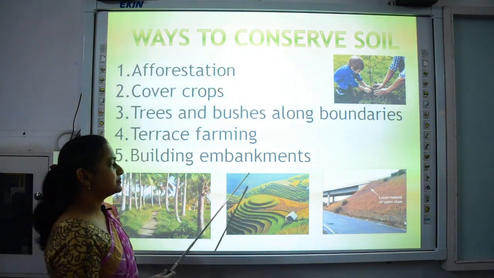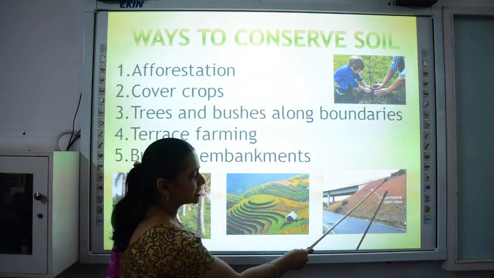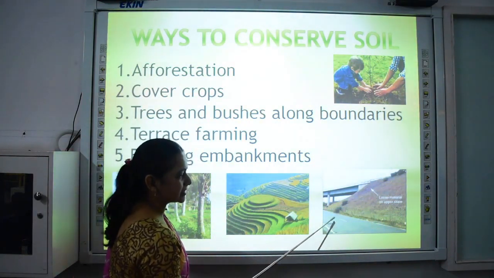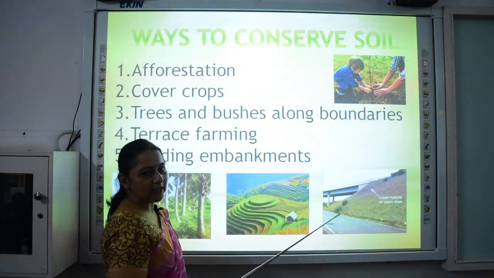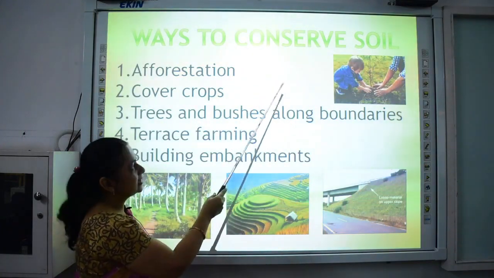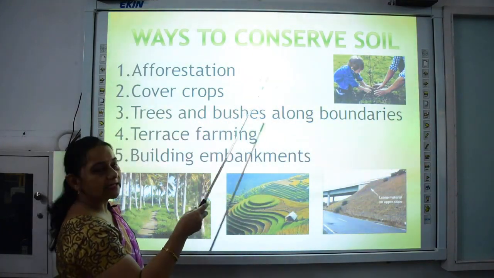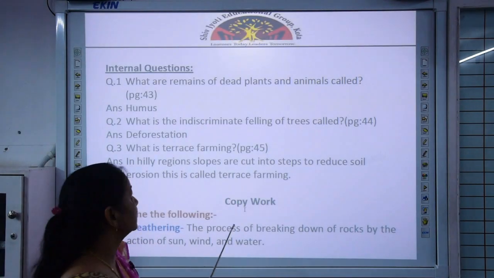The last one is building embankments. Embankments means small walls which are built along the river banks. These stop the water from flowing out of the river banks, thus preventing soil erosion, and in these ways we can conserve the soil. First we are going to discuss the internal questions.